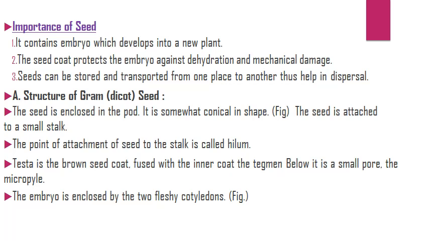Structure of gram seed. The seed is enclosed in the pod. It is somewhat conical in shape. The seed is attached to a small stalk. The point of attachment of seed to the stalk is called hilum. Testa is the brown seed coat fused with the inner coat, the tegmen, below. There is a small pore, the micropyle. The embryo is enclosed by the two fleshy cotyledons.